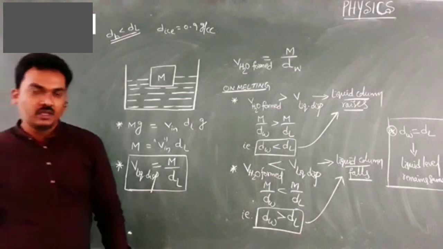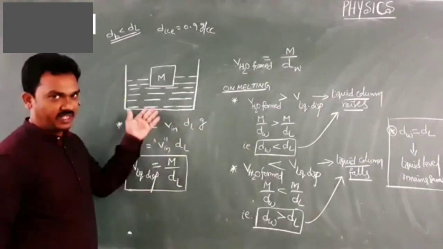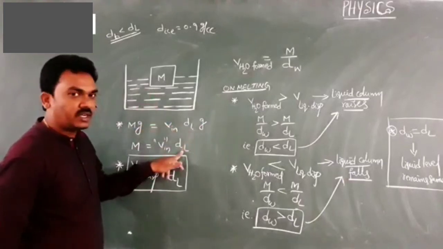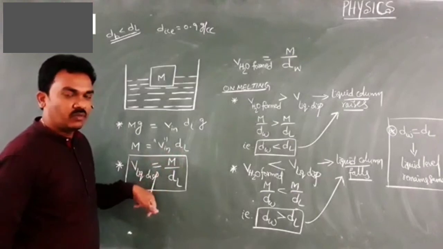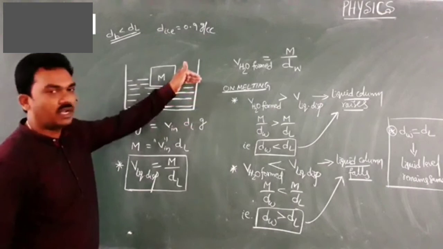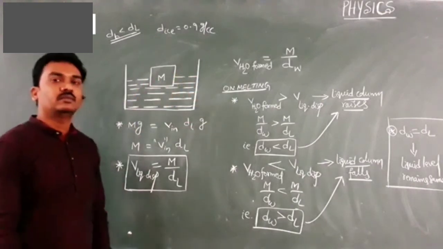Simply to say, if your ice is floating in water, then dw equals dl. If your ice is floating in water, then this dl is replaced by dw, so the volume of water displaced is the volume of water obtained. So the liquid level remains the same even on melting ice.